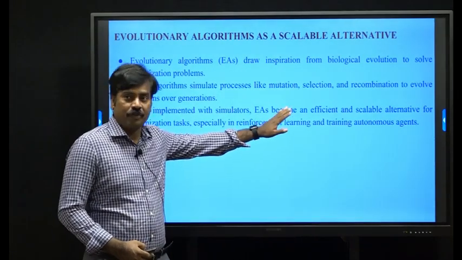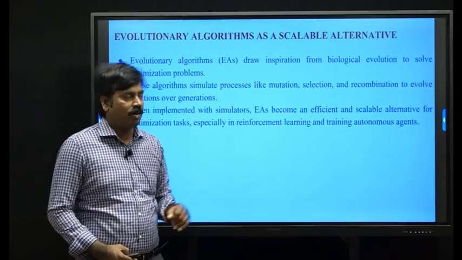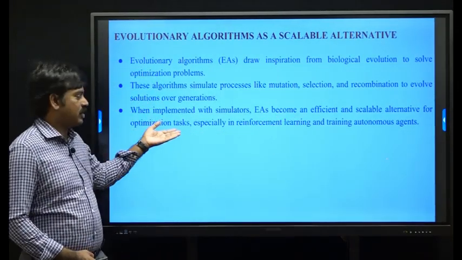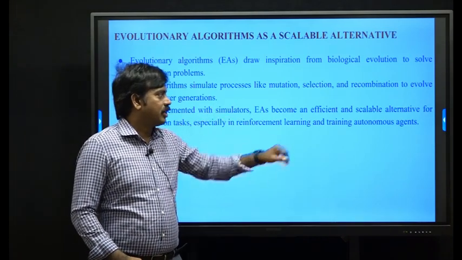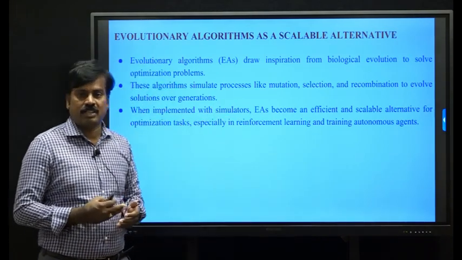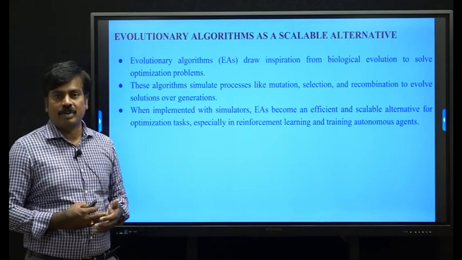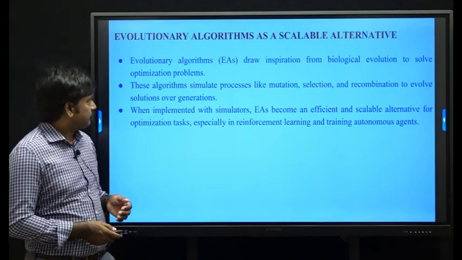Evolutionary algorithms become an efficient and scalable alternative for optimization tasks, especially in reinforcement learning and training autonomous agents like robots and automatic driving systems.